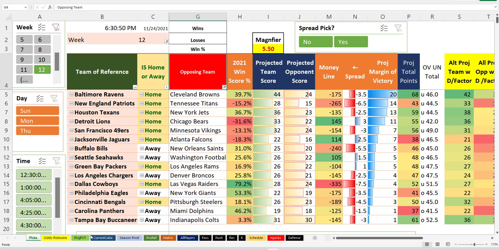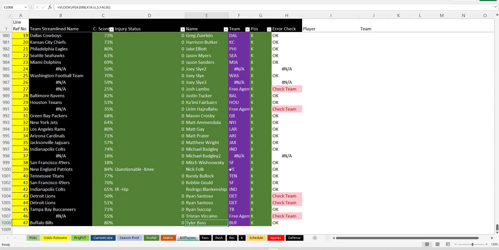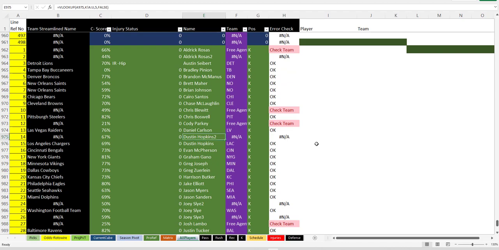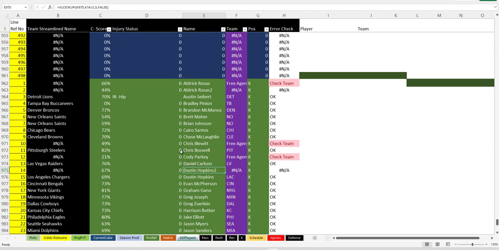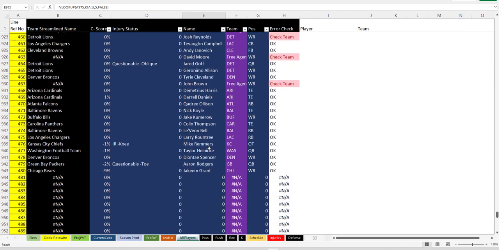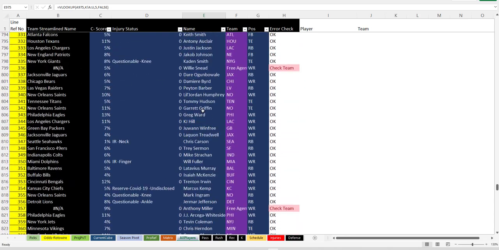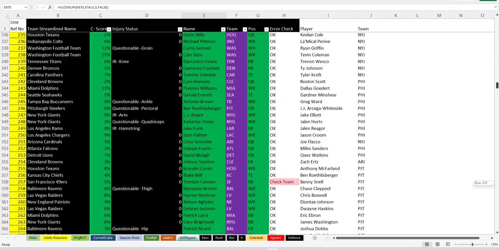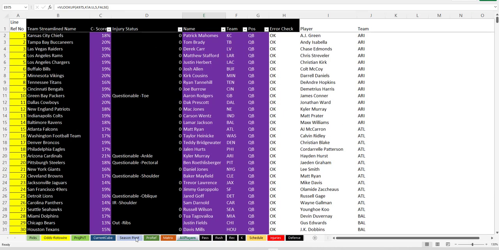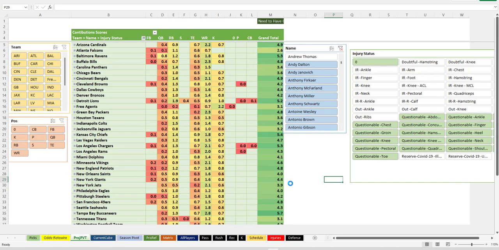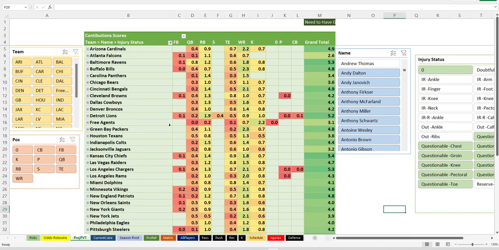What's important to do, and what takes so much time, is going through the player sheet and making sure I've got not too many kickers on too many teams, making sure all the players that are free agents are now free agents, that everybody's on the right teams, and looking up 50 people or something. Then we update the injury report and refresh the pivot. Now let's double check that what I did is right before we start talking about games.